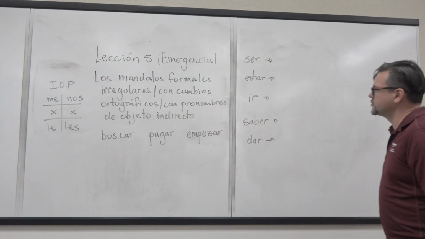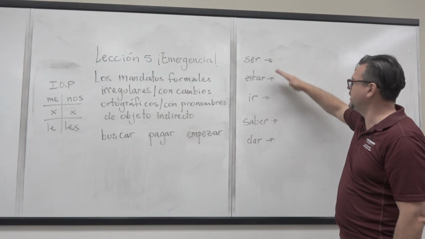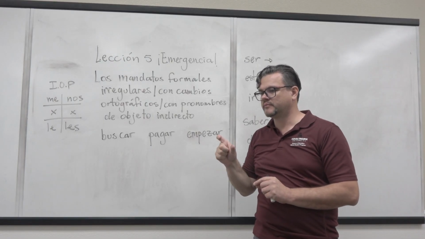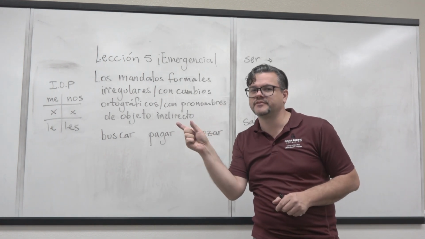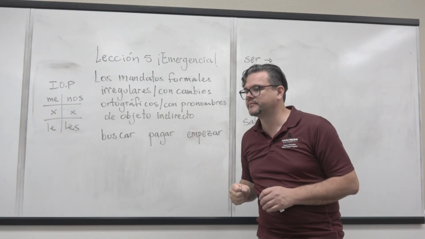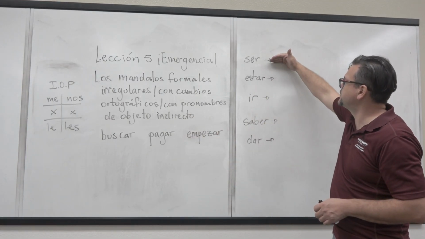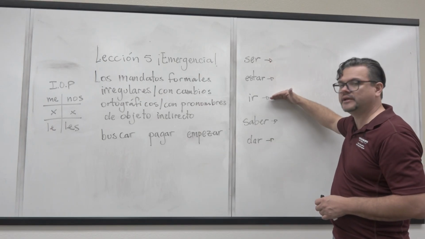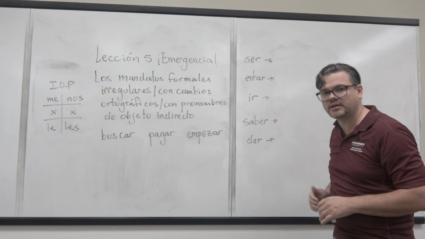Okay? So, we're going to go over the mandatos irregulares. These are verbs that don't follow the changes that I just told you in the previous video, right? They don't follow that. So they're different. The first one is ser, estar, second one, ir, tercero, saber, cuarto, dar, quinto.